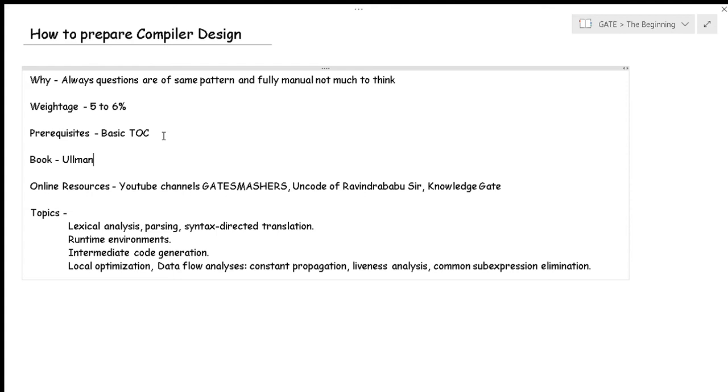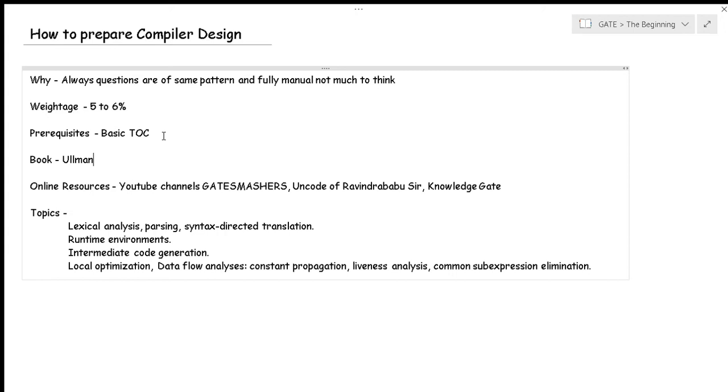Now, here I'm just giving you an overview of the topics. There will be many subtopics, right? So we have lexical analysis, where you will have questions related to tokens, first and follow, and all those things. Then you will have questions related to parsing, the types of parsing: bottom up, top down, LR1, LR0, LALR1, CLR, right? These are the types of parsers, and you must know how they work, and you must be thorough enough that you should be able to solve those questions. So practice is mandatory here. There is no option for that.